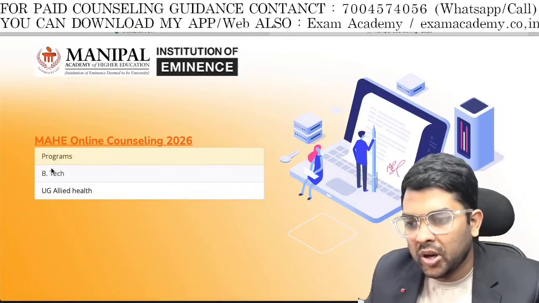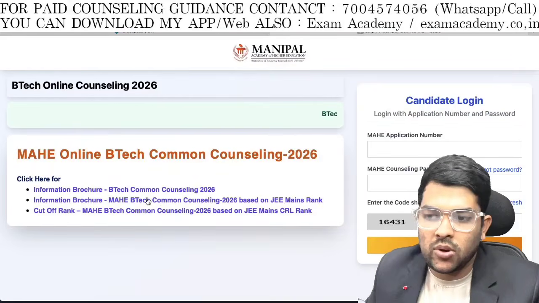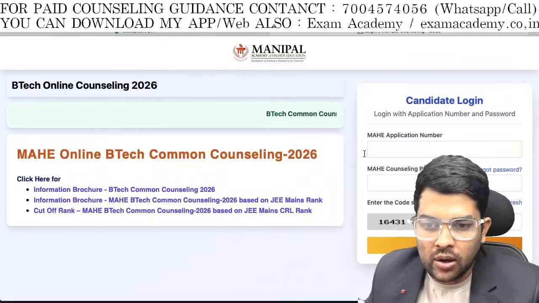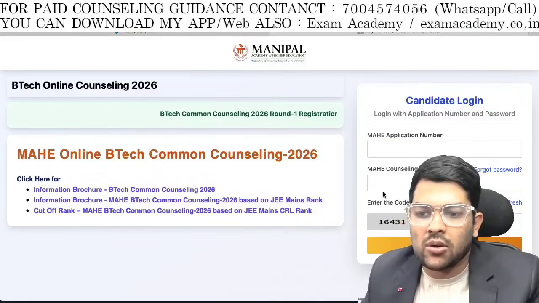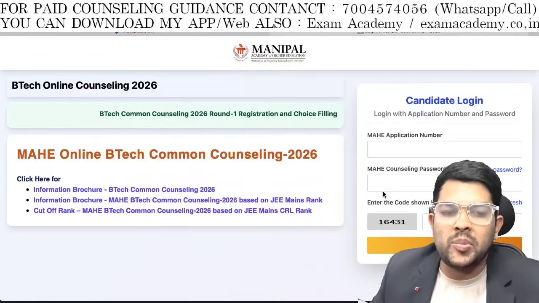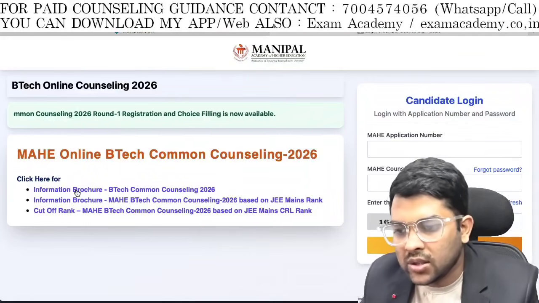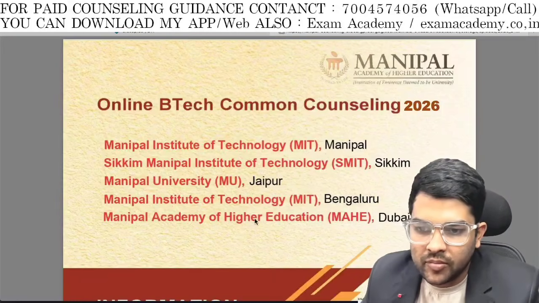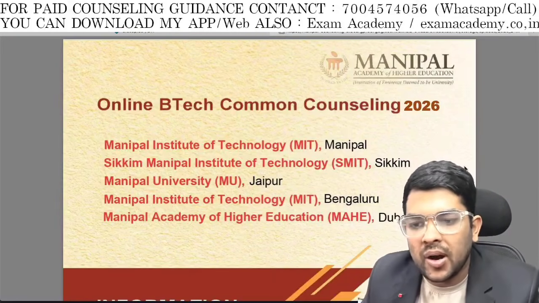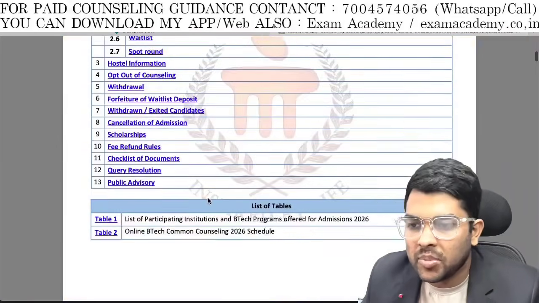Once you go to BTech, they will provide you the complete schedule and different things also. Here you can log in with the Manipal application number and password. Thereafter you will be able to check your rank, and you can do registration by paying 10,000, and thereafter you can do the choice filling. So here is the complete information I would like to provide you. There are 5 campuses this year: Manipal, Sikkim, Jaipur, Bengaluru and the Dubai campus also. That is an international campus.